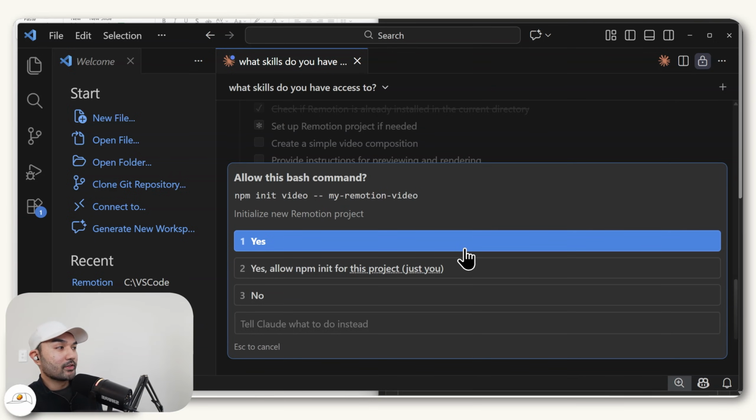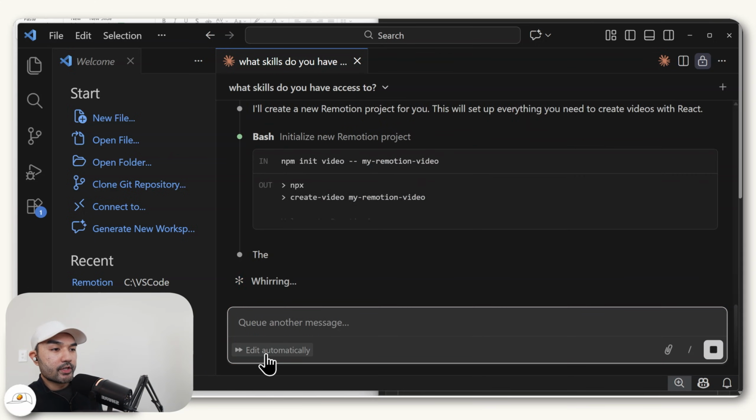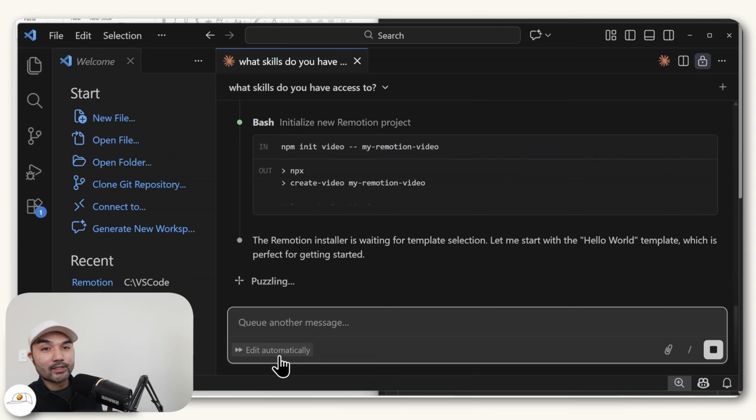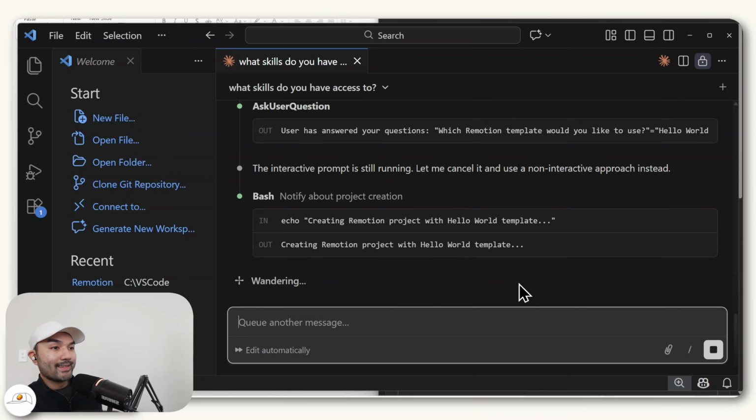be. And what's great about this process is it's also going to finish up the rest of the prerequisites for this setup. And since this setup is pretty low risk, you can just say yes to them, or you can even change this to edit automatically so that it just continues on with creating that setup for you. And the reason why it's working right now is because to use Remotion, we do need to create a project. So now it's just asking me to create a sample project. So let's just start with this Hello World one so we can get Remotion running.